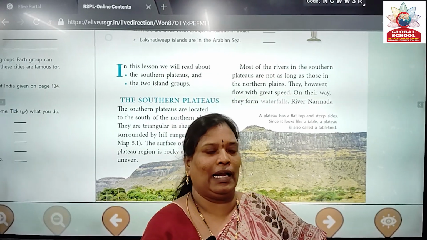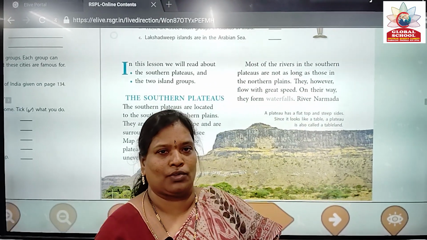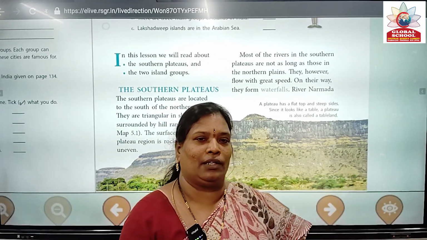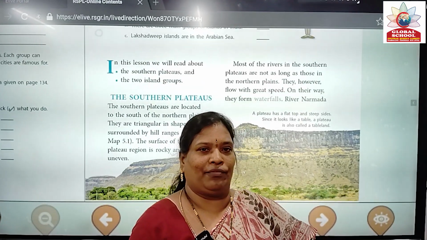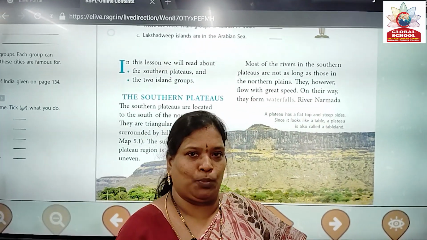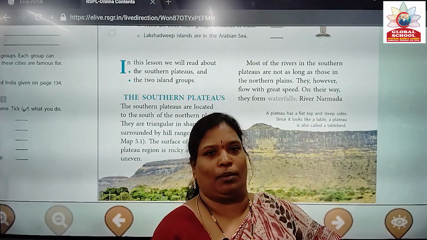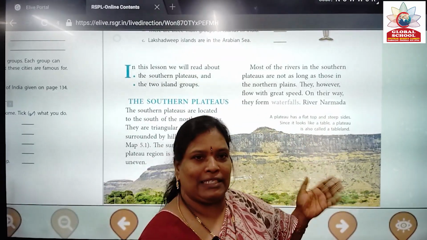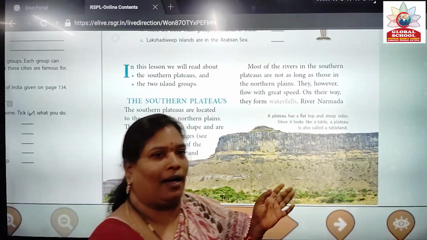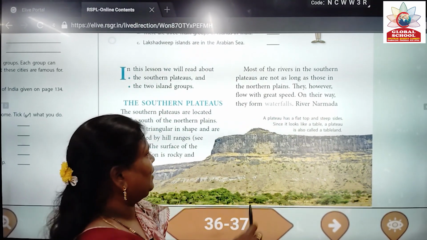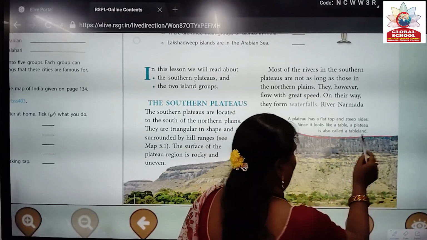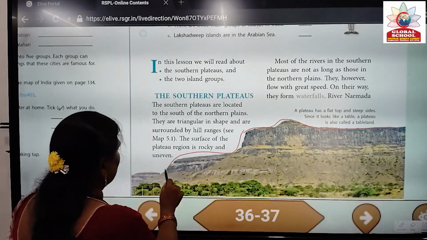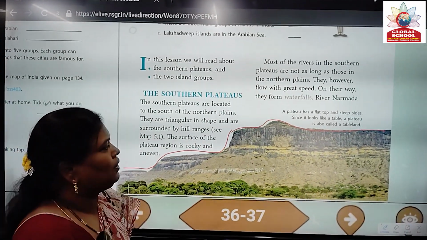Hello children. As we know, there are different landforms on the earth. Already we learned in previous classes landforms like mountains and plains. Today we are going to learn about the plateaus. Plateaus have a flat top and steep sides. They are tablelands like this, uneven. They are also called tablelands.